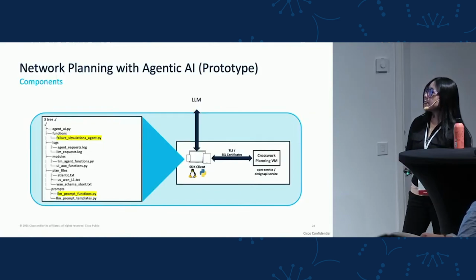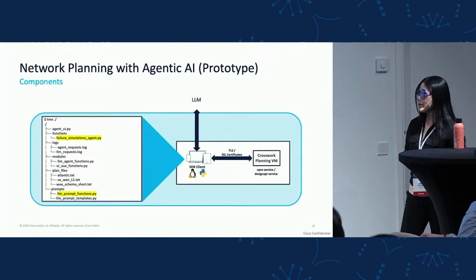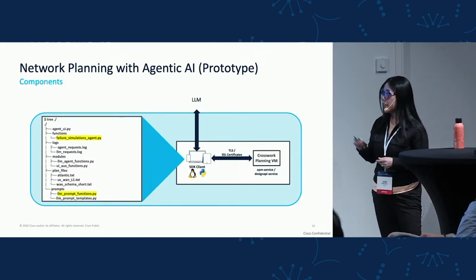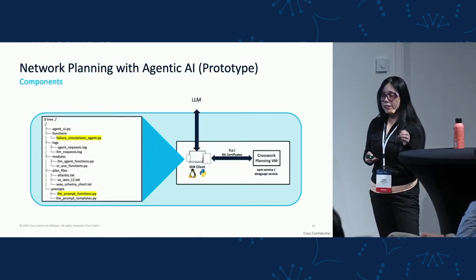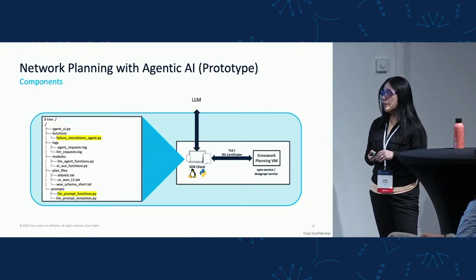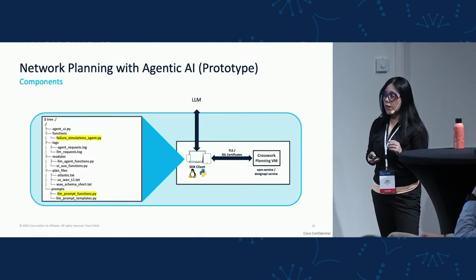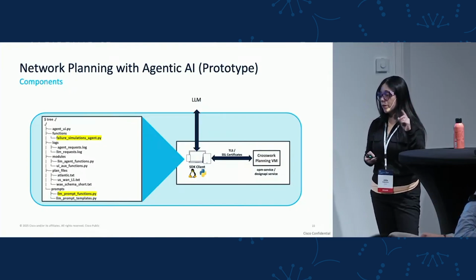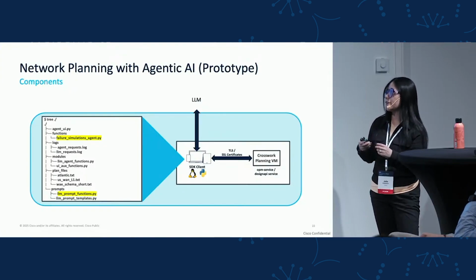So now this is an example of how an agent can interact with Crosswork Planning. We rely on the deployment of the SDK client, and then inside the SDK, the agent will reside locally. The SDK will also have an external connection to the LLM. And then what are the components of my Crosswork Planning agent?